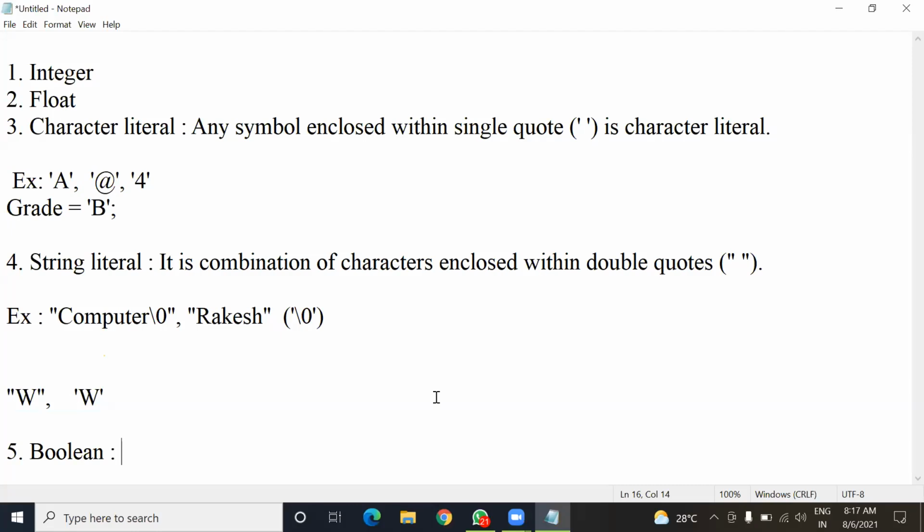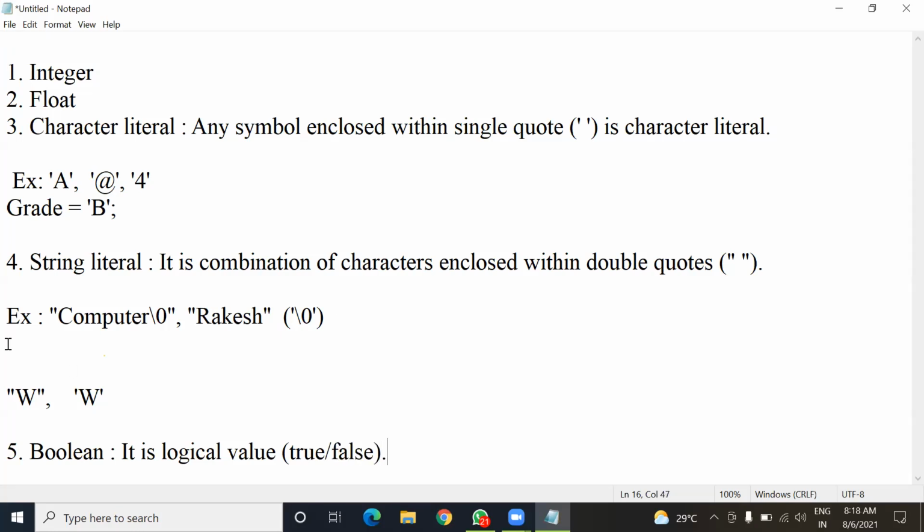A Boolean literal is a logical representation, or a logical value. Whenever I say logical value, it means it will be either true or false.